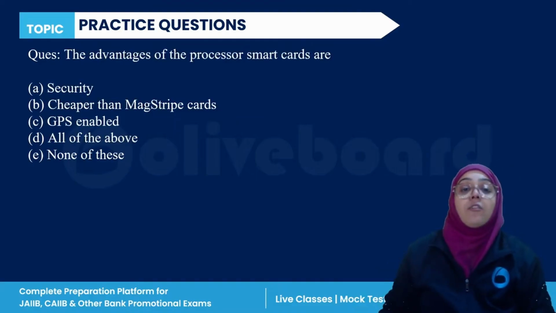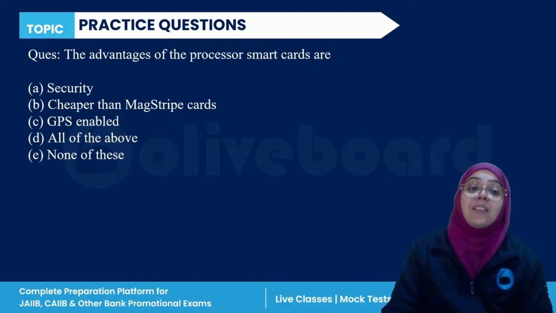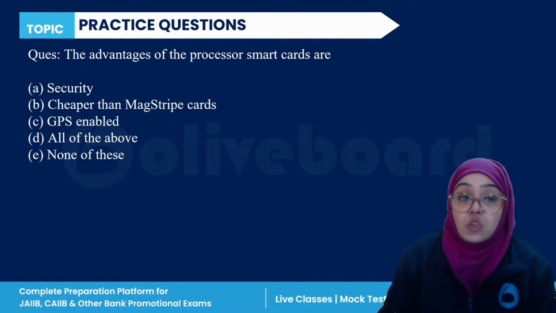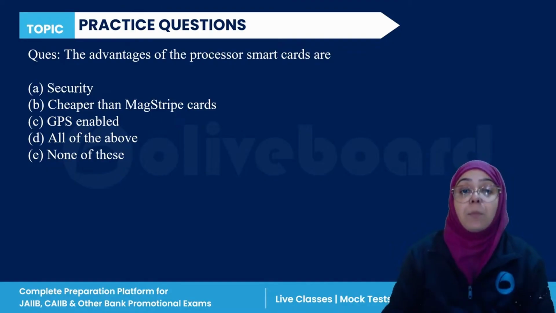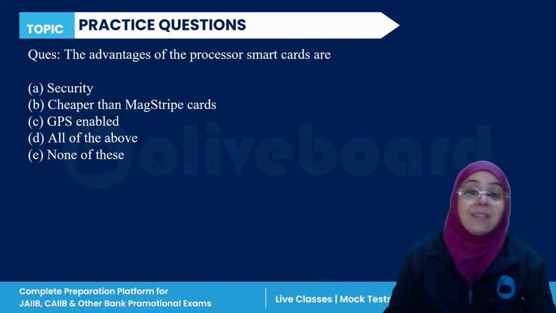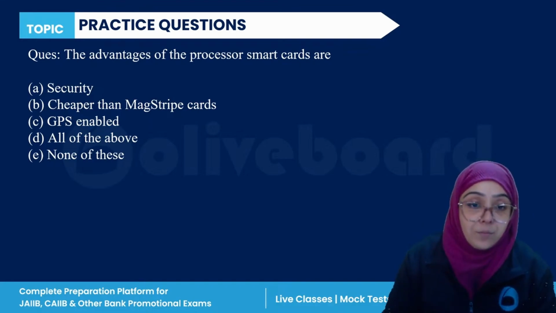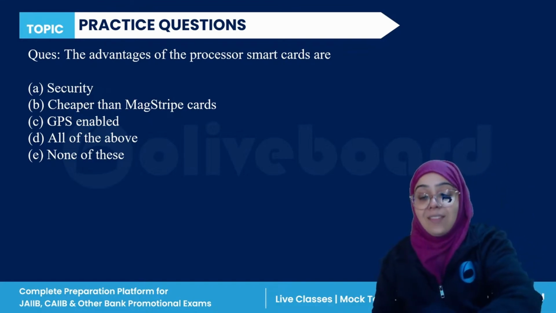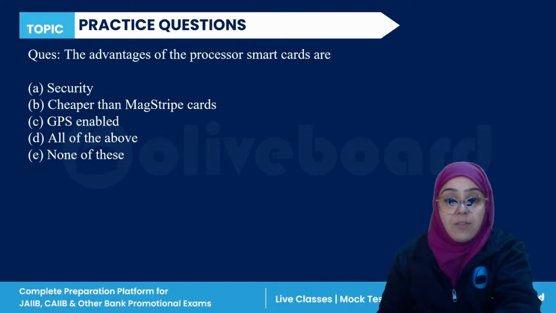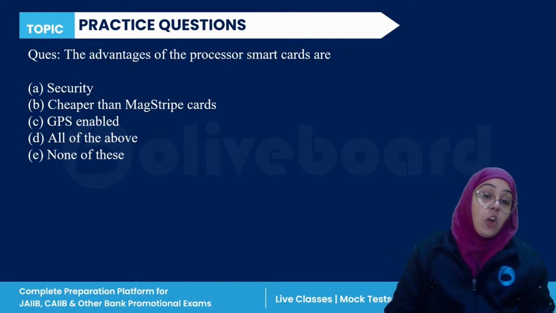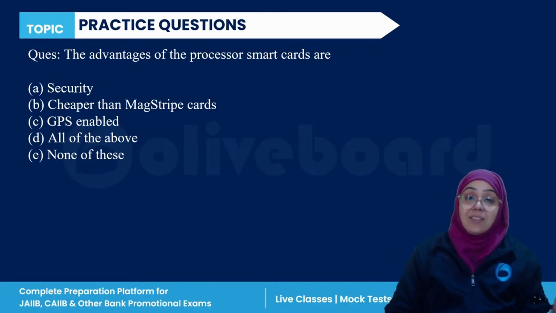The advantages of the processor smart cards are: security, cheaper than magnetic strip cards, GPS enabled, all of the above, or none of the above. The advantage of the processor smart card, everyone?